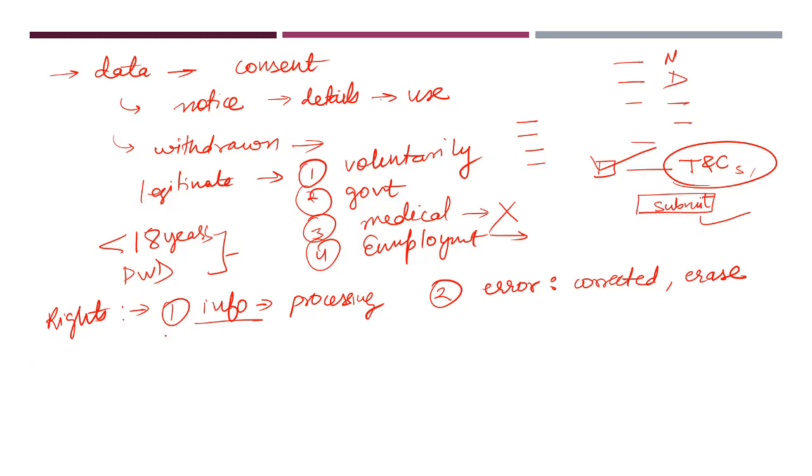Next, any person can nominate another individual in case that person suffers death or any physical or mental incapacity. For example, any person has died. Now, who controls the data? For that, the data principal can nominate anyone. For example, I nominate, let's say, my brother, that he will be controlling all my data after my death or any incapacity which I may suffer. So it means nomination, in the event of death or incapacity.